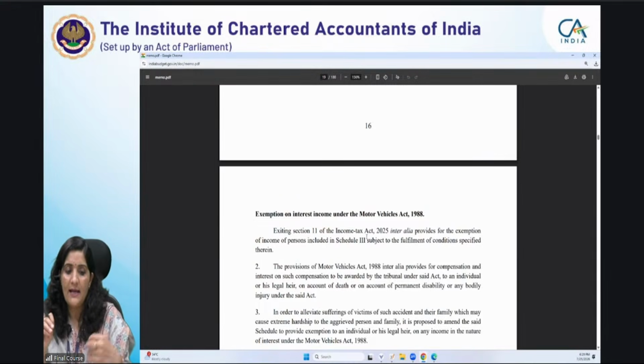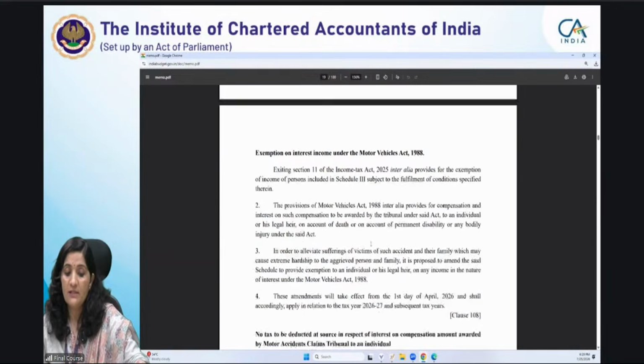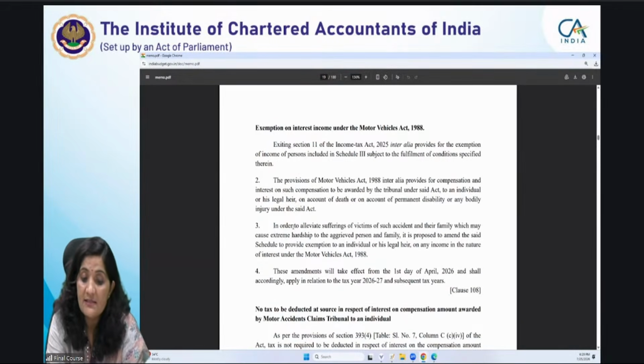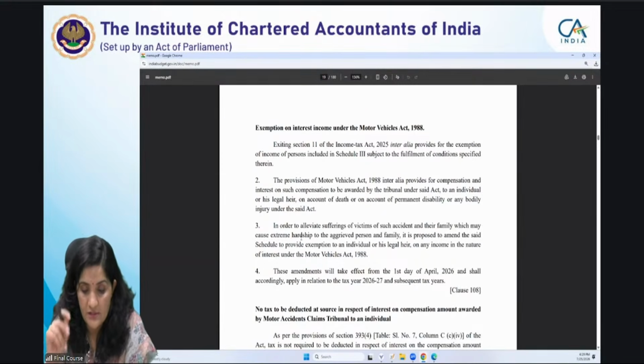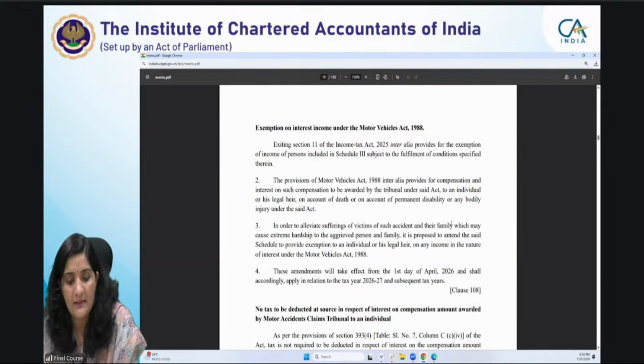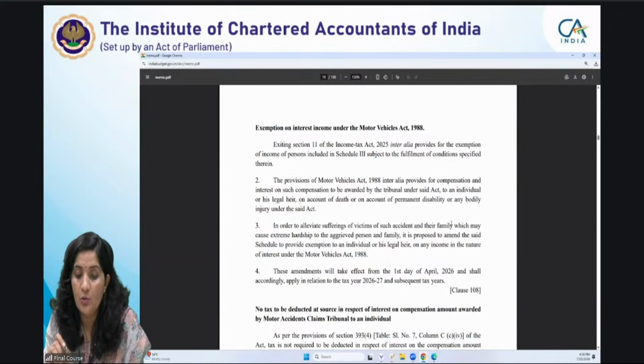This is talking about that existing section 11 of the Income Tax Act 2025 inter alia provides for exemptions included in Schedule 3 subject to the fulfillment of certain conditions. It is talking about, in order to alleviate the sufferings of victims. What is the logic? I think this is a PDF which I downloaded from there. I am not able to write anything on this. In order to alleviate sufferings of victims of such accident and their family, which may cause extreme hardship to the aggrieved person and family, it is proposed to amend this schedule to provide exemption to an individual or the